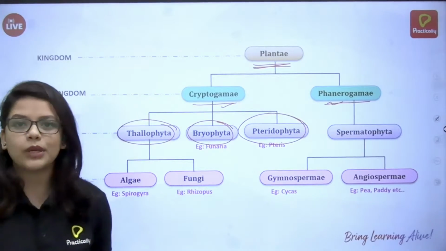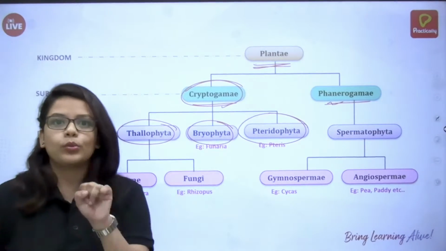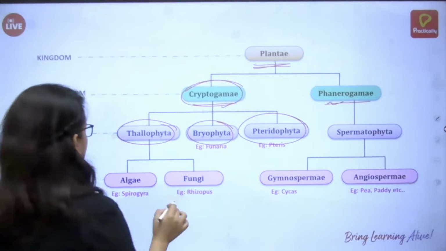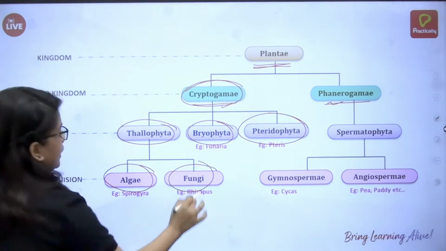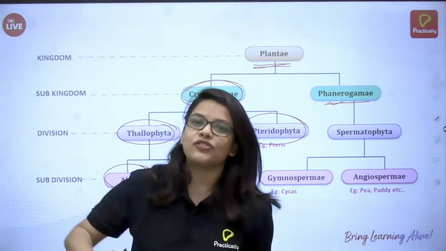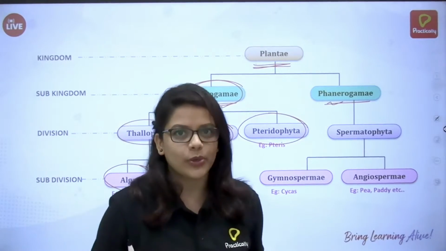So today we are going to talk about cryptogams. Now listen to this very carefully. Thallophyta is divided into algae and fungi, but fungi on its own is a different kingdom according to Whittaker.